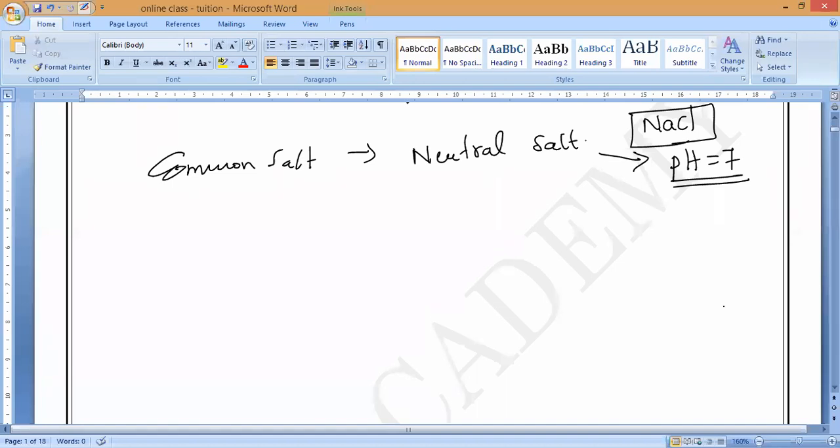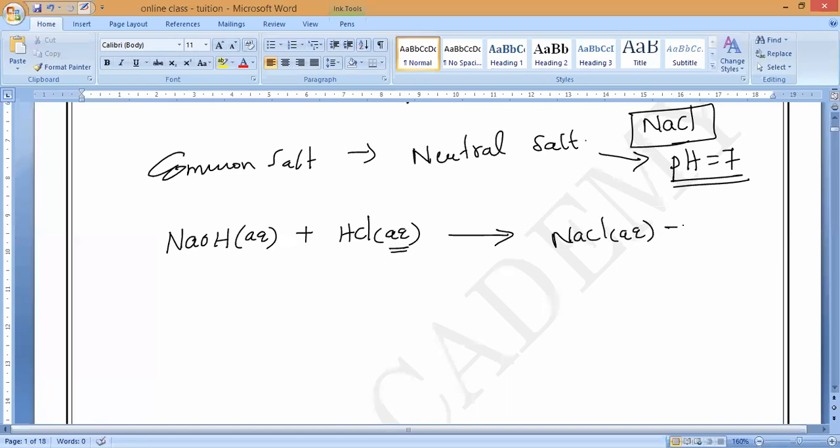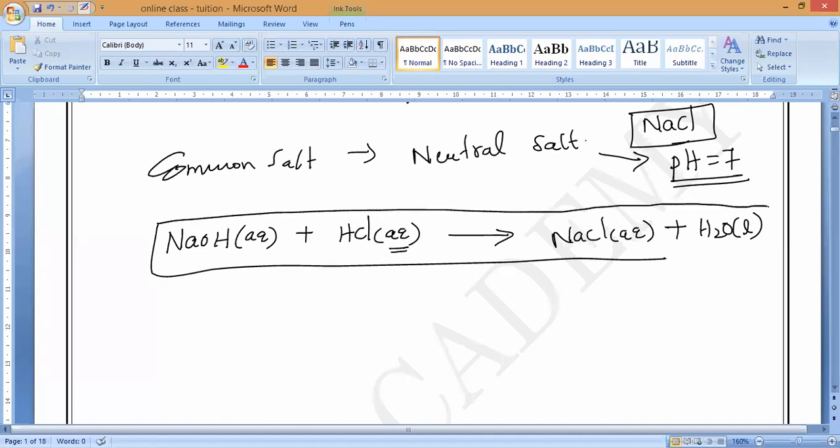Sodium chloride can be made in the laboratory, and there are natural methods too. In the laboratory, we make it by combining sodium hydroxide, NaOH in aqueous state, with hydrochloric acid solution, also aqueous. This gives NaCl plus H2O, water.